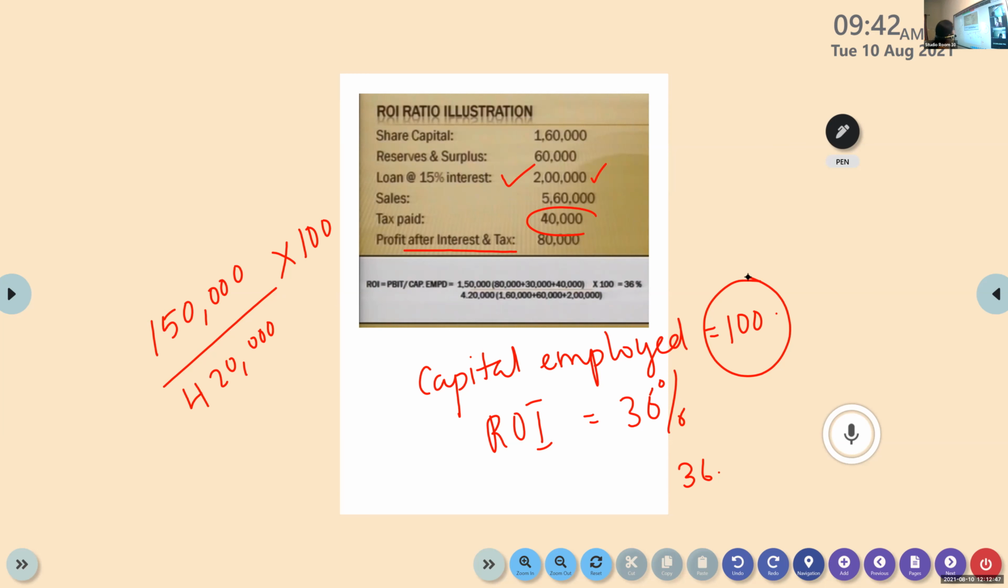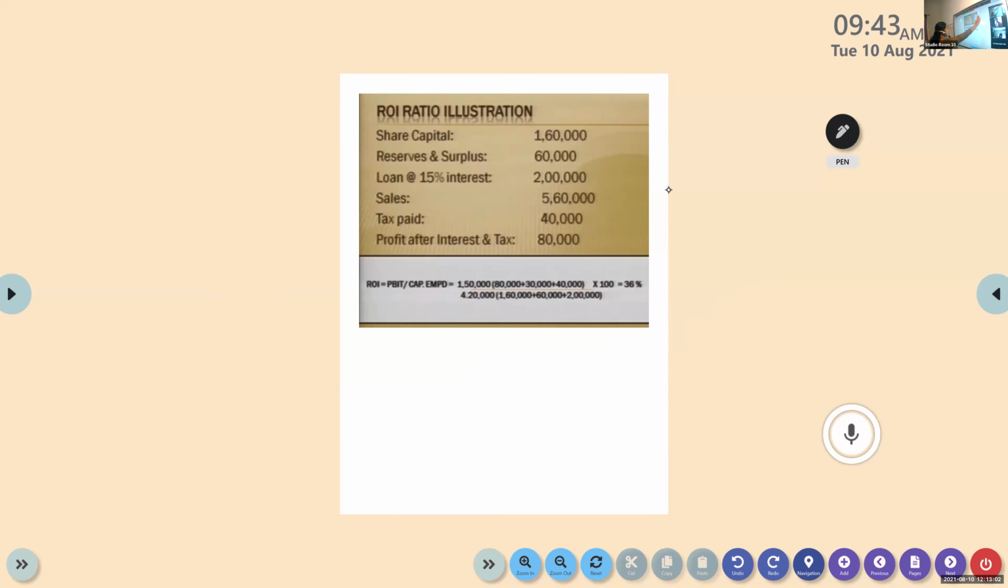Then next, we will discuss the limitations of accounting ratios. I want you to write down a few limitations from whatever we have discussed. Try. I'll give you 2 minutes time. Think about the limitations. What could be the limitations?